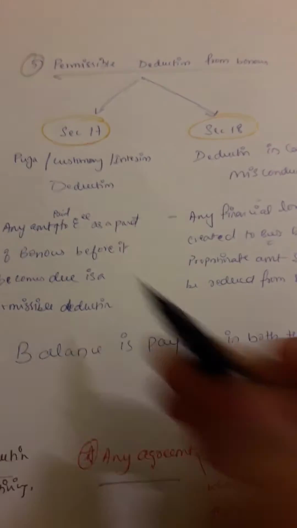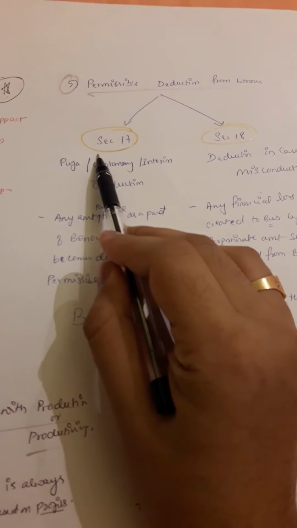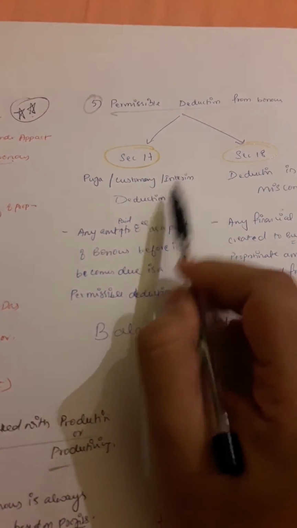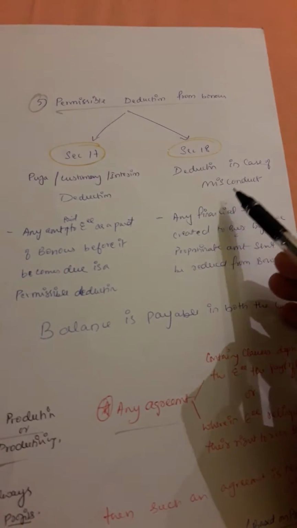This is really important. The possible deductions. What are the two possible deductions? Section 17 deduction and section 18 deduction. What is the section 17 deduction? Section 17 deduction is also known as puja deduction, or customary or interim bonus deduction. And section 18 is the deduction in case of misconduct.